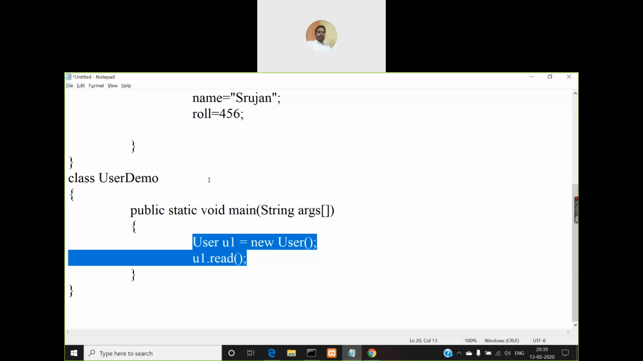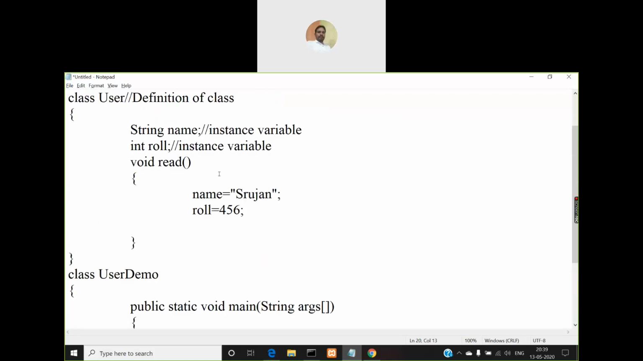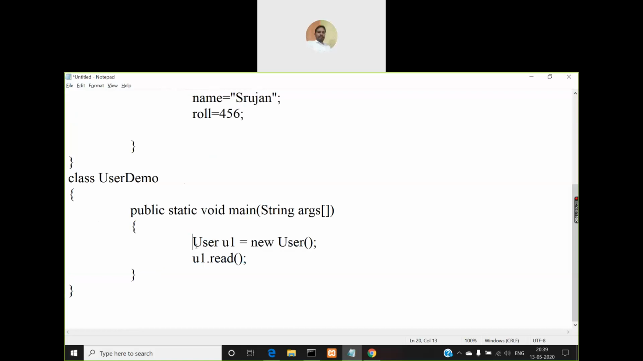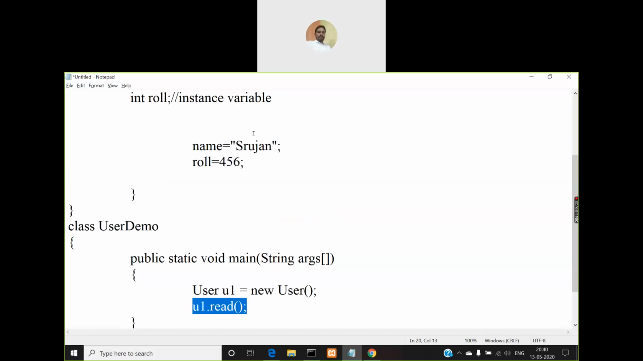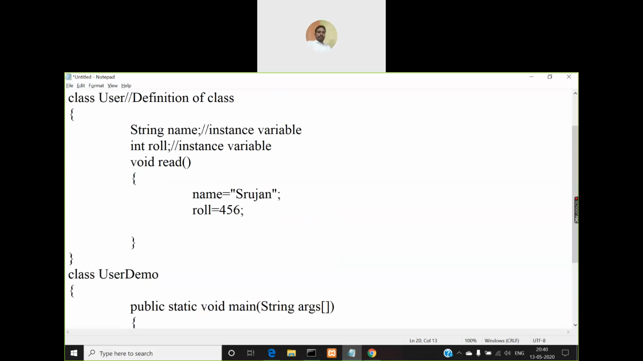Then from here, if you want to execute any other part of code in your program, any method or anything which is there in another class or in the same class, then you have to make a call to that method from this main method only. Then only the code inside those methods will be executed. Otherwise, they will not be executed. So this is an important point. So now when I call the read method, what is it doing? It is assigning name variable with Srujan, role variable with 456.